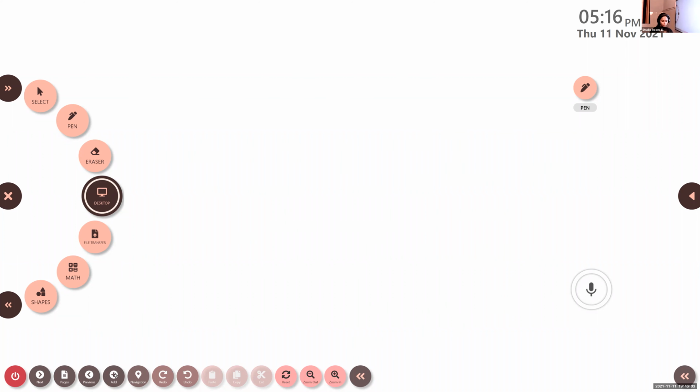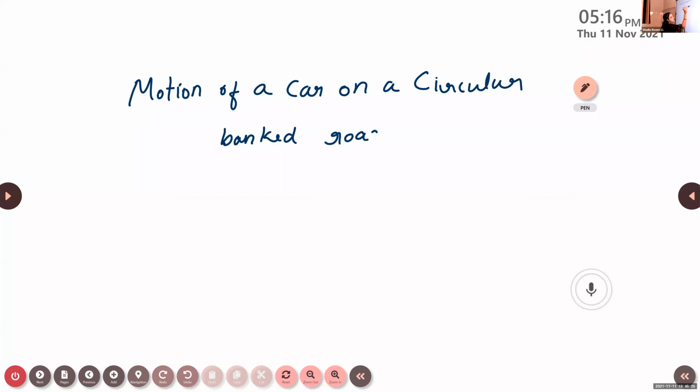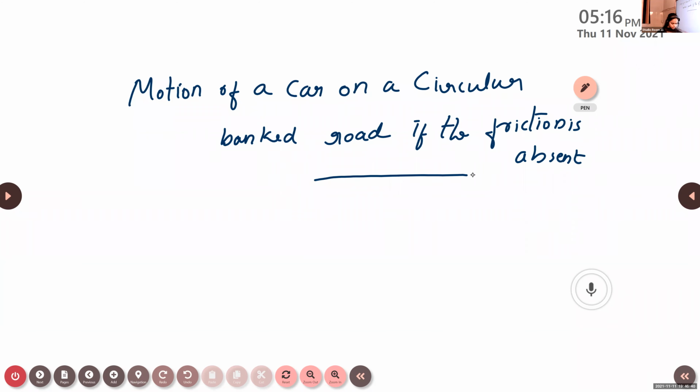The first one: motion of a car on a circular banked road if the friction is absent.